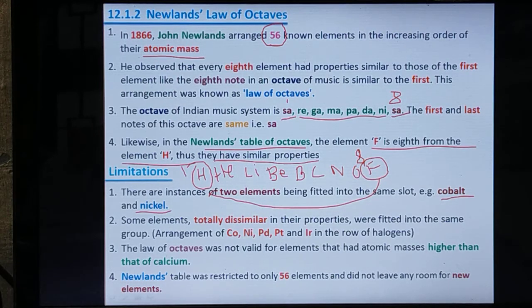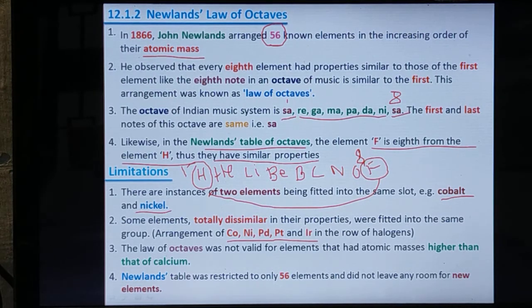The elements placed in the same group should be similar in their properties. That is Newland's concept. But irrespective of that concept, some elements totally dissimilar in their properties were placed in the same group. Example, such an arrangement of cobalt, nickel, palladium, platinum, iridium in the row of halogens.